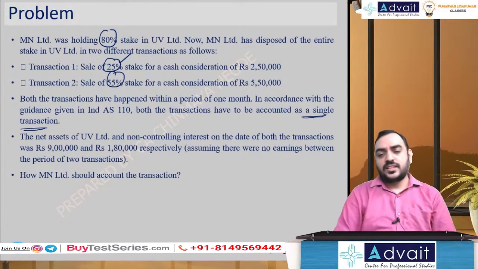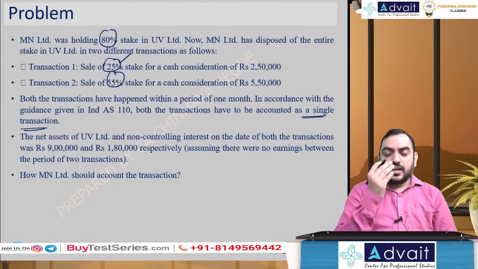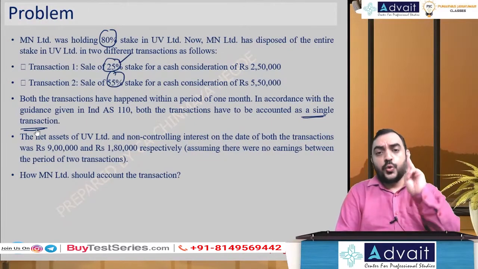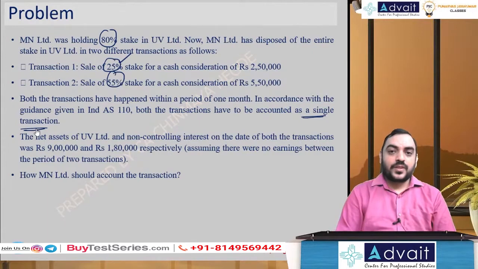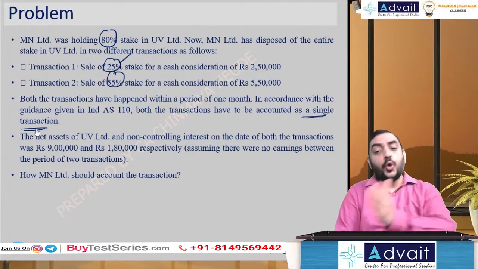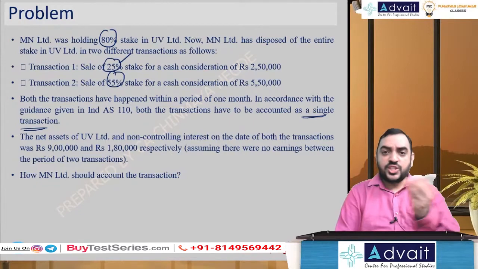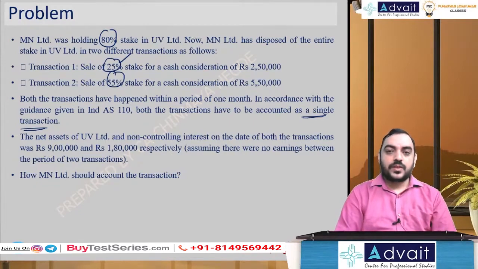We'll account as a single transaction. The question here is this. This is about disposal. In disposal, there are two situations possible. When you dispose, you lose the control. When you dispose, you don't lose the control. That is the premise based on which this problem is asked.